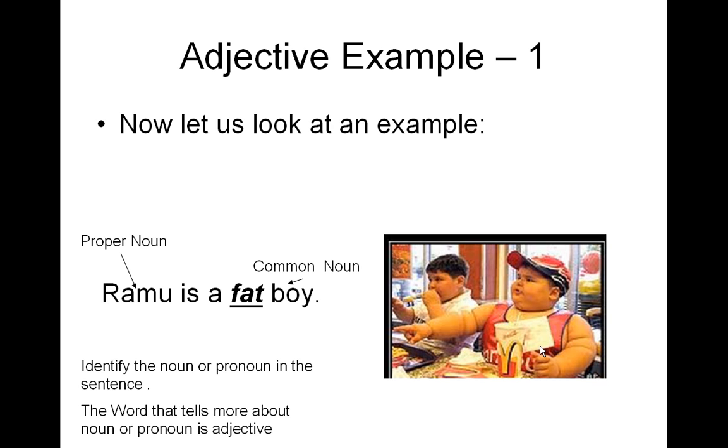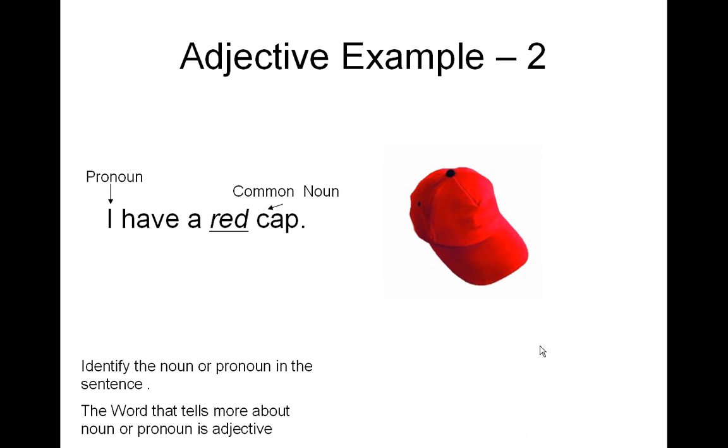Let's look at a second example. I have a red cap. Once again, identify the noun or pronoun in the sentence; the word that tells more about the noun or pronoun is the adjective. I have mentioned this in all these slides because this is the essence of this video. Identify the noun or pronoun and then think about what tells us more about it, and that becomes the adjective.